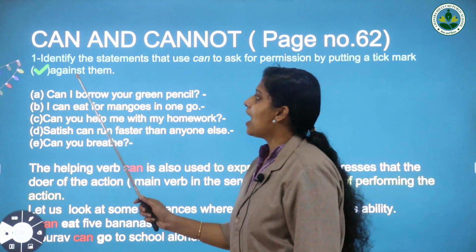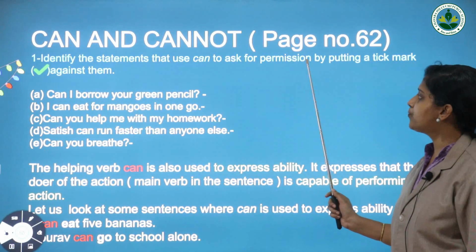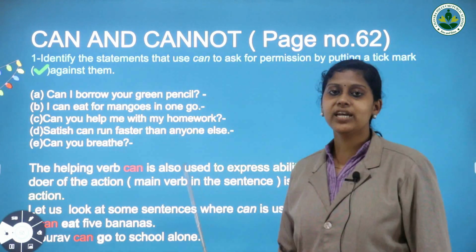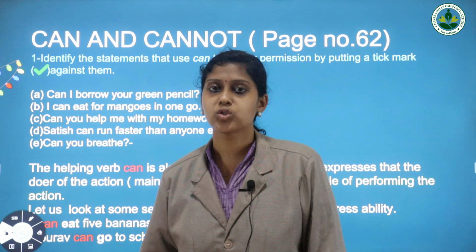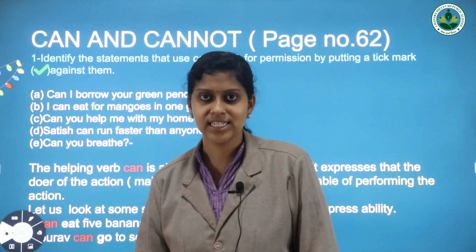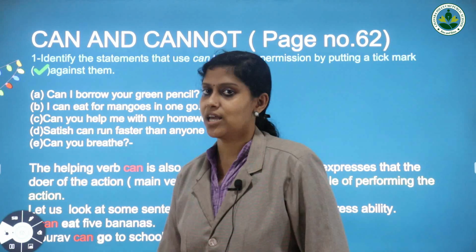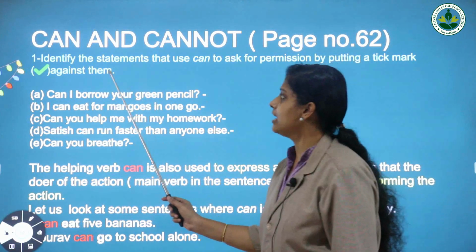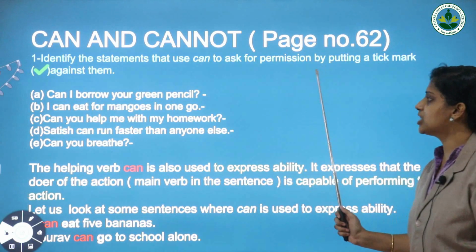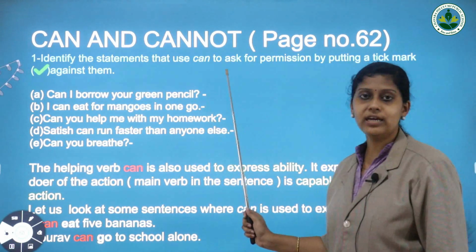The question is: identify the statements that use can to ask for permission by putting a tick mark against them. Last day we saw that we can use can to ask for permission from our friends or our siblings. It can be used in informal situations. You should put a tick mark for the right answers.